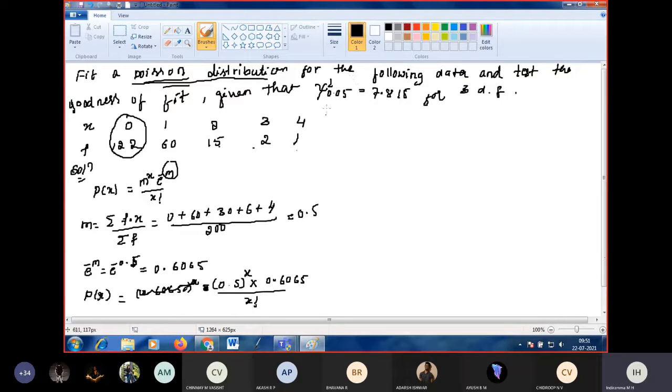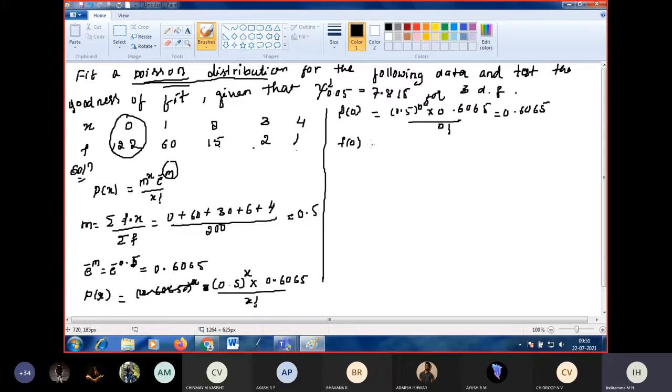So next, go on finding the value when x is 0. P of 0 is 0.5 to the power of 0 into 0.6065 divided by 0 factorial, that will be 0.6065 only.